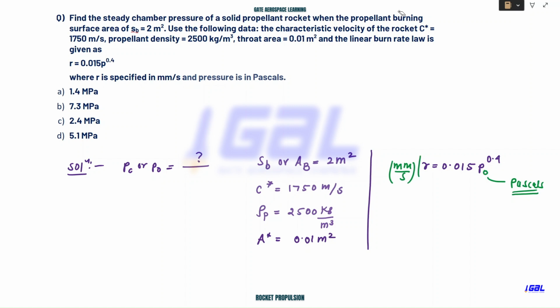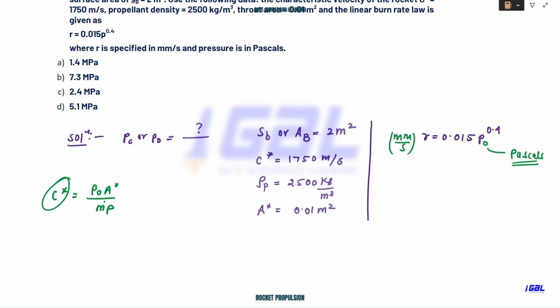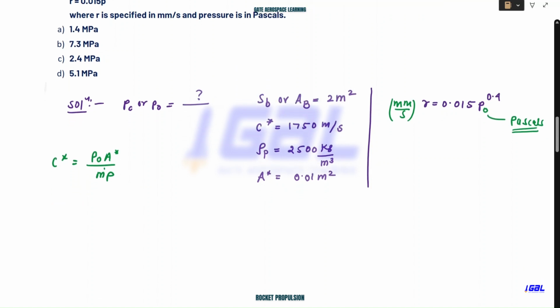I hope you understood. Now they are asking us to calculate the pressure value, the combustion chamber pressure. How will you proceed? If you are thinking we can start with C star equals P naught A star divided by M dot P, the thing is, you know C star and you know A star, but you don't know P naught and you don't know M dot P. Two quantities are unknown in this equation, so we cannot start with this.